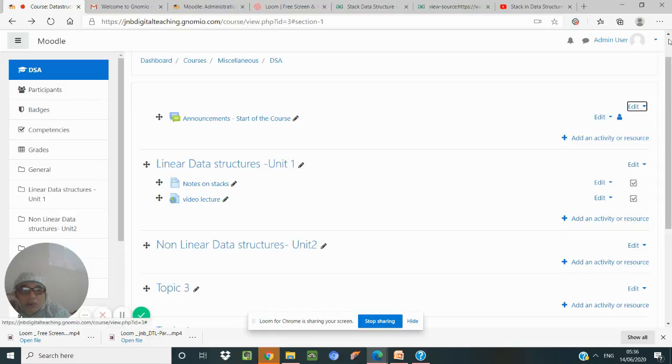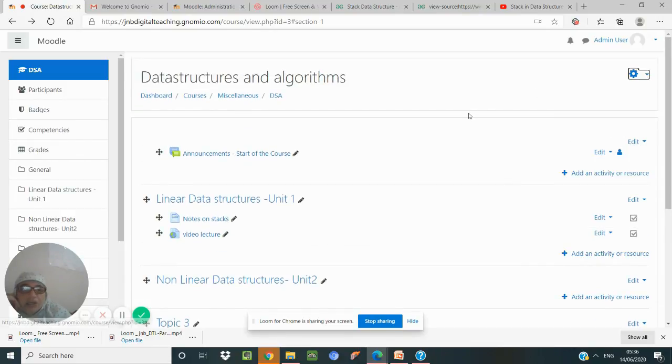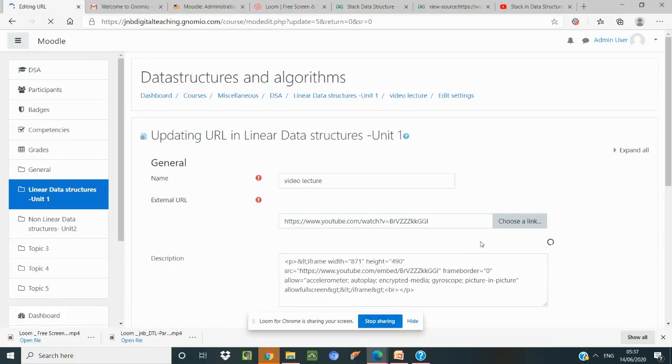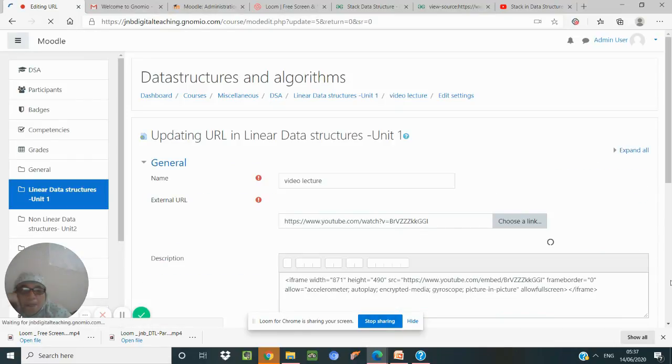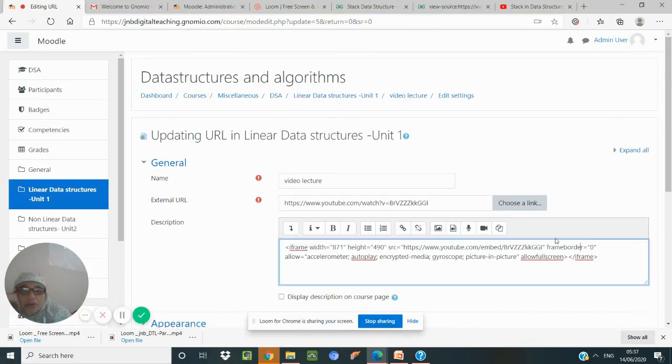So editing on. Okay, editing is on only. So edit this, edit settings. In this, I want to have it embedded. See here, this is the course.